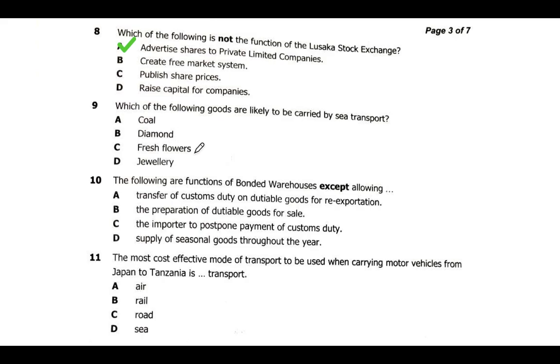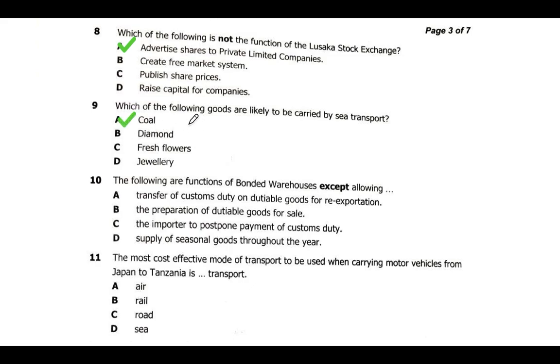Then we have flowers. These goods are fragile, so they mostly cannot reach a certain destination. They require something that is fast in reaching. Jewelries can be carried but not in bulk. What can be carried in bulk by sea transport? Commonly, we can carry coal. Coal can be carried by the seas.